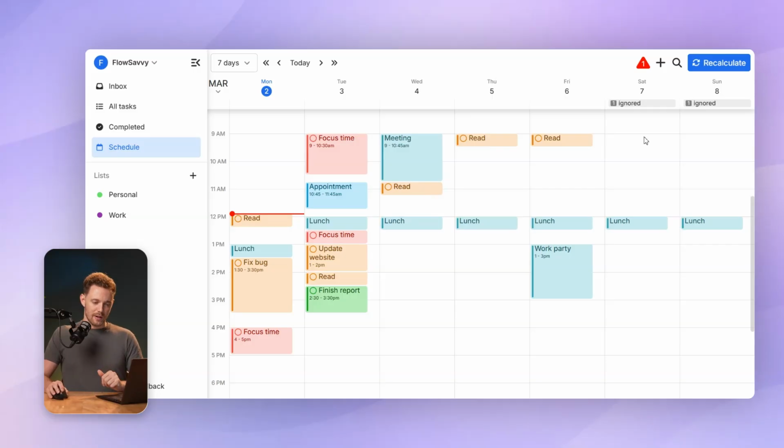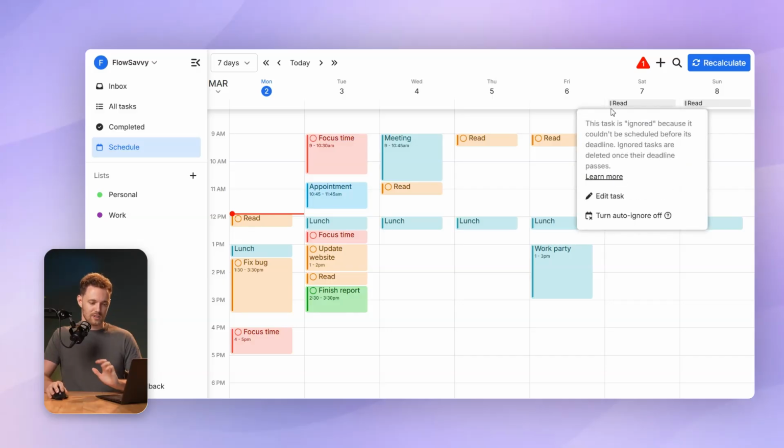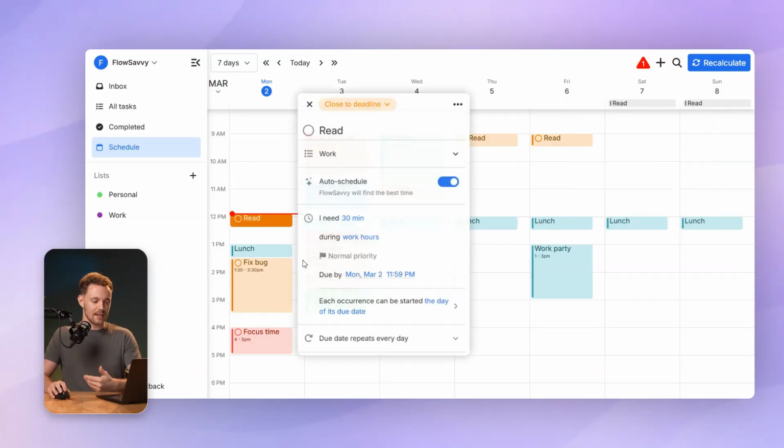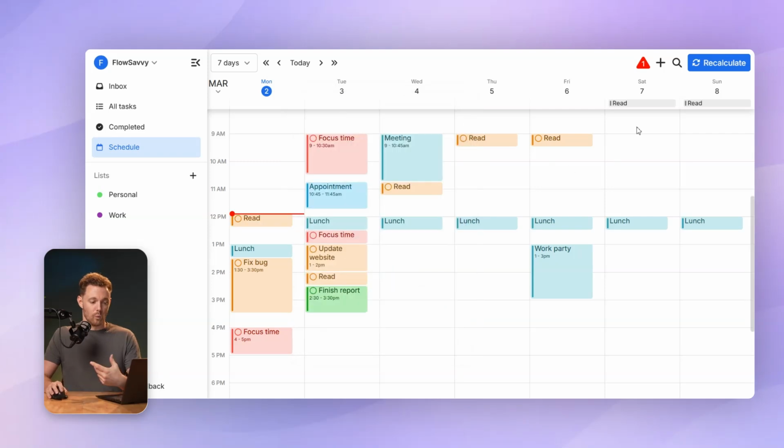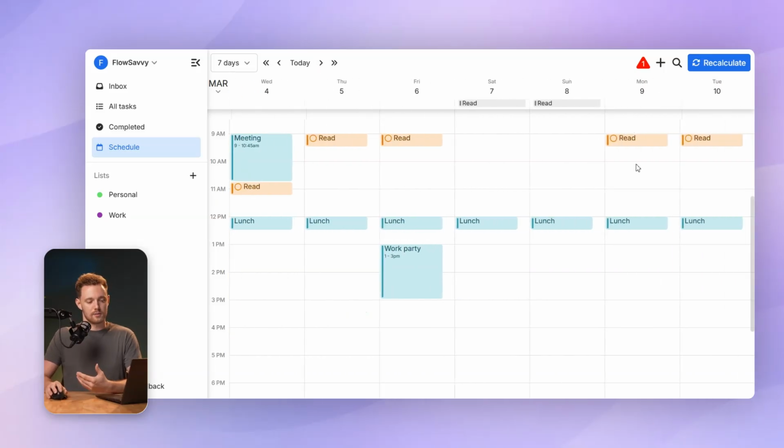to after the meeting. You might have noticed over here on the weekend, it says ignored in the header, and that's actually this read task. It's saying it's ignored because I clicked daily for this task. So technically one occurrence is due on Saturday and one is due on Sunday, but my work hours don't include the weekend. So it's ignoring them so that I don't have 3 the next Monday.